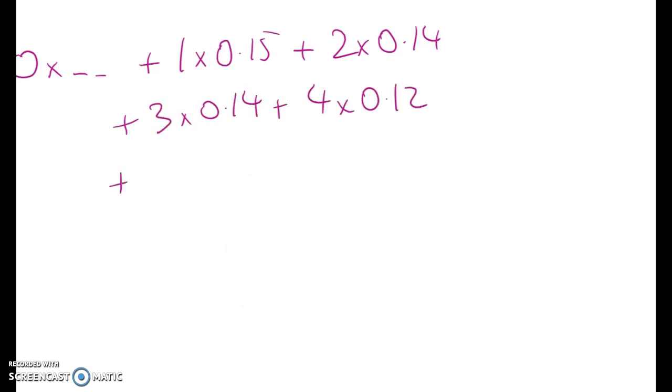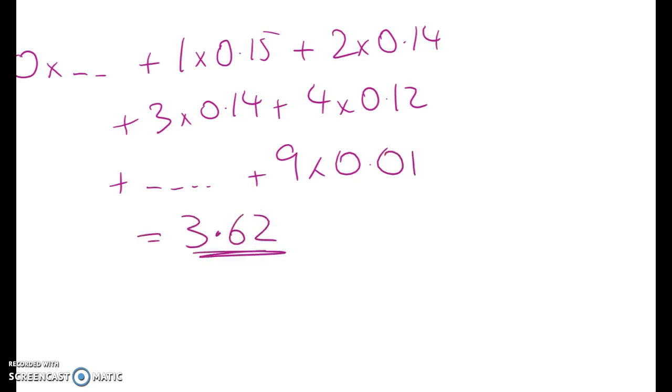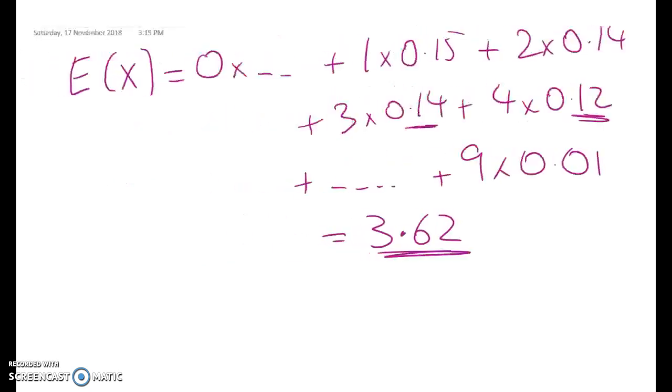So if you're writing this in your exam book, just write it down like this, and do it on your calculator. But make sure the examiner can see what you've done. So after you've done all that, I got 3.62, which I think is about right. You might have mucked one of these up, but it just won't matter. So that's E of X.